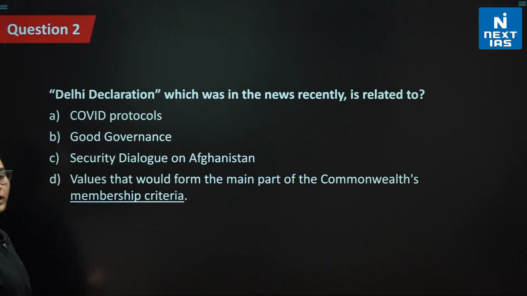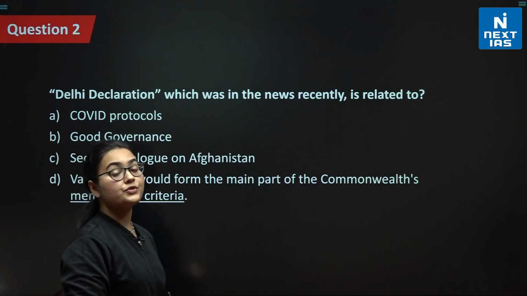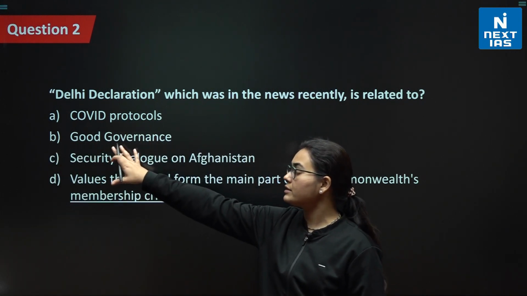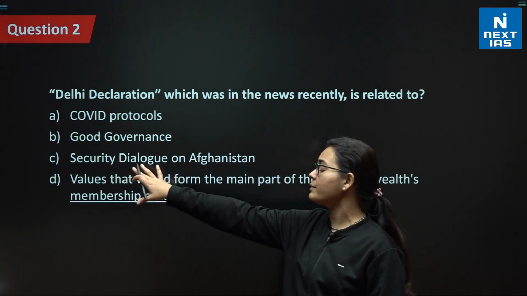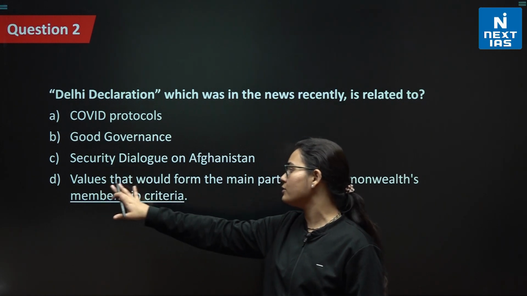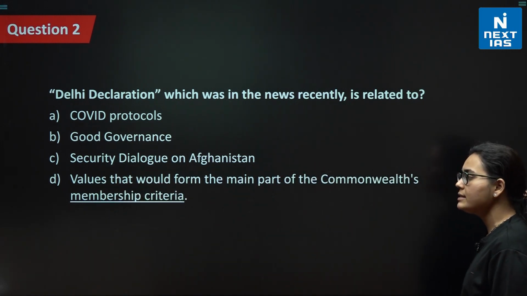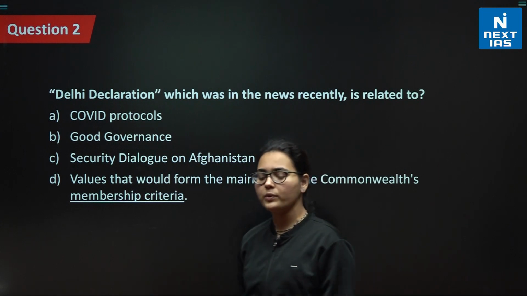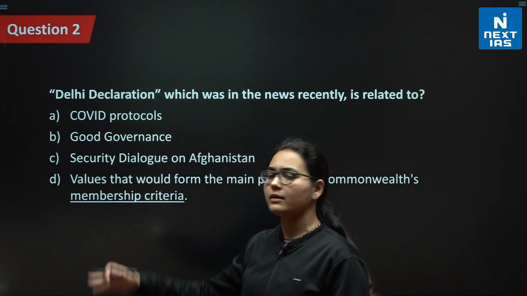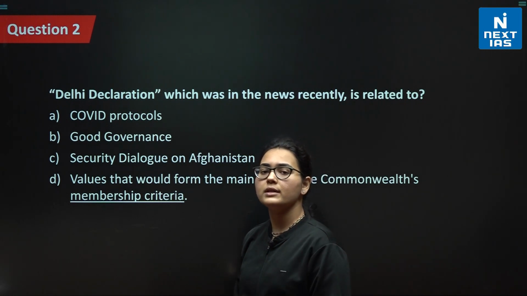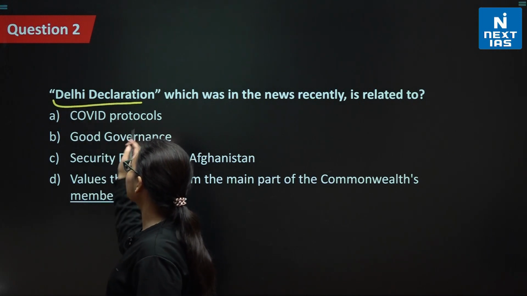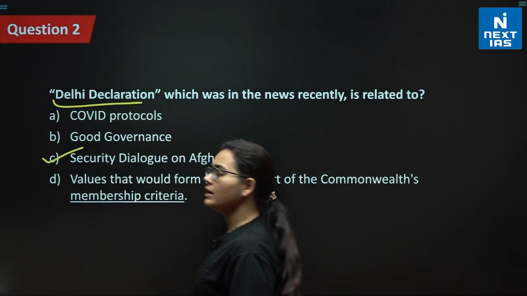Question number 2 is talking about the Delhi Declaration, which was in the news recently. Is it related to a COVID protocol, good governance, a security dialogue on Afghanistan, or the values that would form the main part of the Commonwealth's membership criteria? Well, before we start discussing this topic, we should know what it is relating to. So, first of all, the Delhi Declaration relates to the security dialogue on Afghanistan.